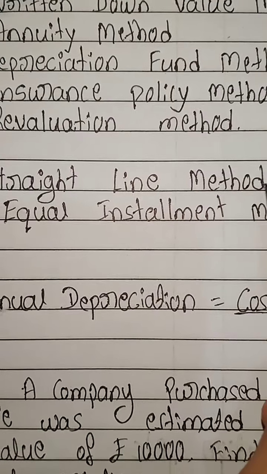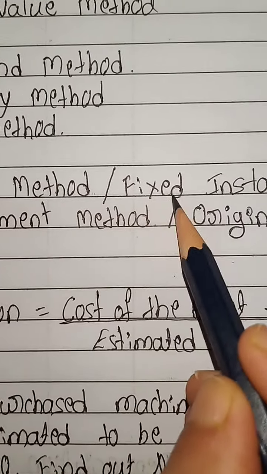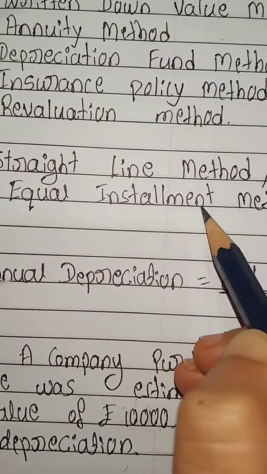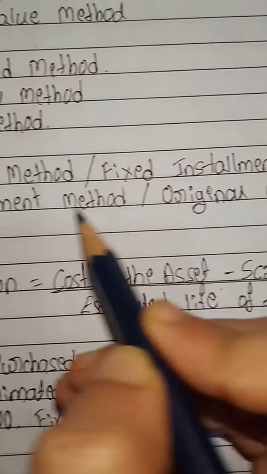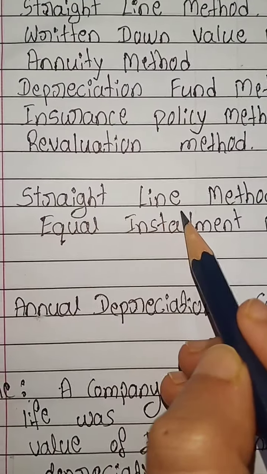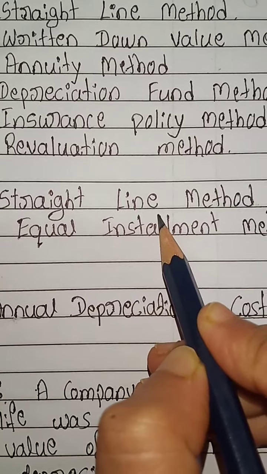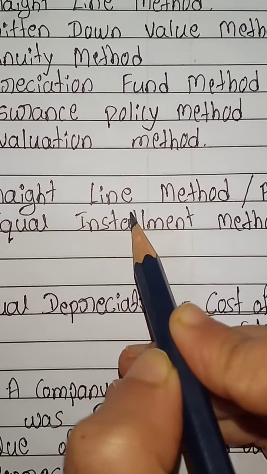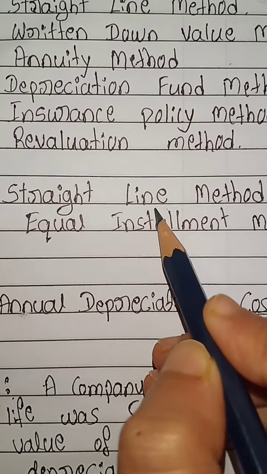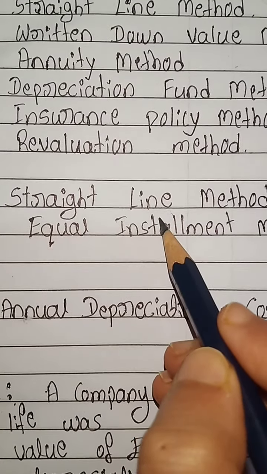Straight line method is also called fixed installment method, equal installment method, and original cost method. According to this method, depreciation for 12 months during the entire life of the asset will be fixed.